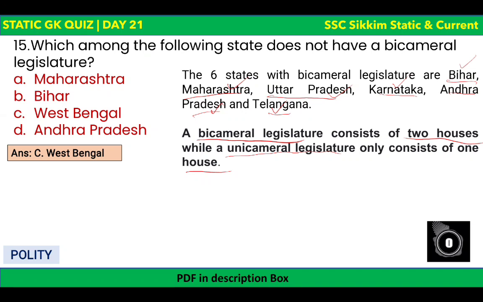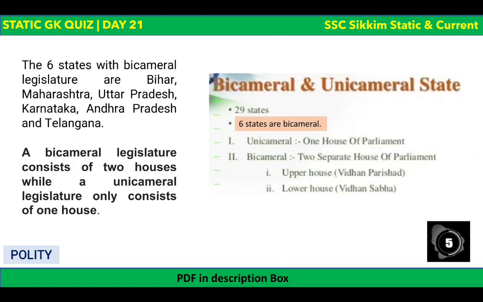But apart from these states, for example West Bengal and also our Sikkim, it does not have bicameral legislature, it has only unicameral legislature. So here you can see there are 29 states and 6 states are bicameral. Unicameral means one house of parliament, and bicameral means two separate houses of parliament. One is Vidhan Parishad, upper house, and Vidhan Sabha, lower house. Except the 6 states, all other states have only lower house, that is Vidhan Sabha. So I hope it is clear. You can read it on the screen as well.